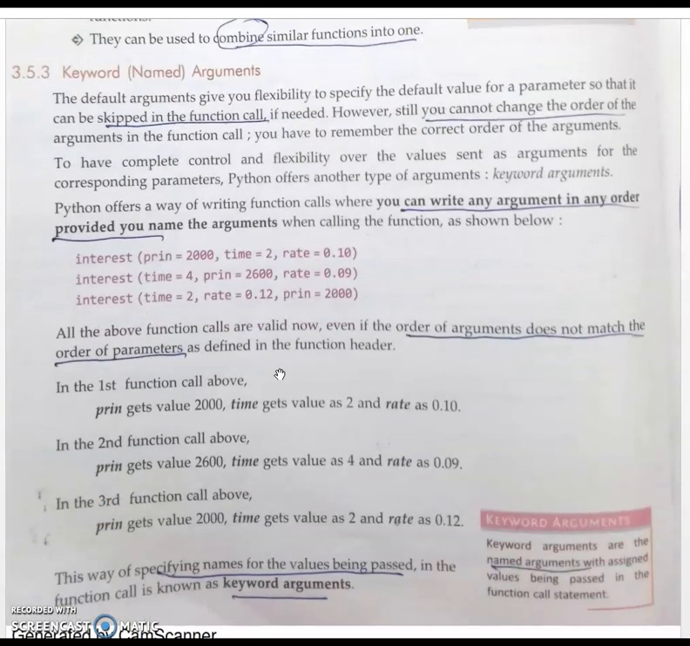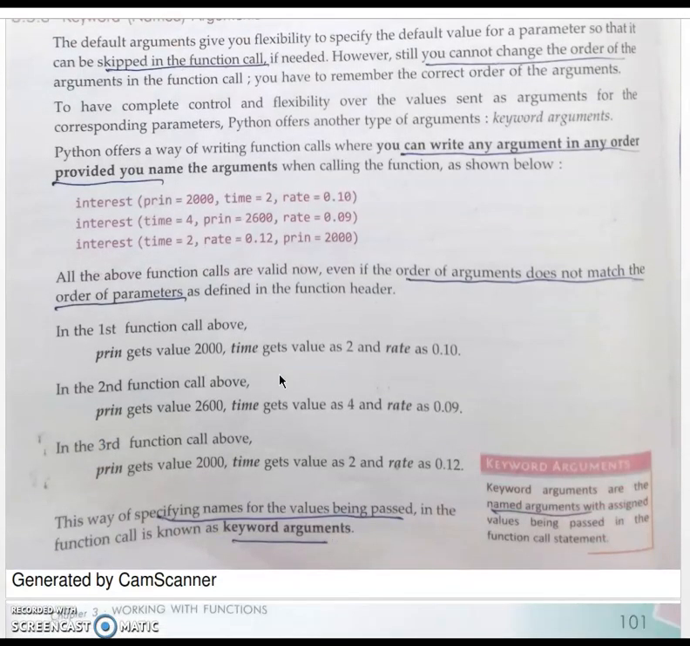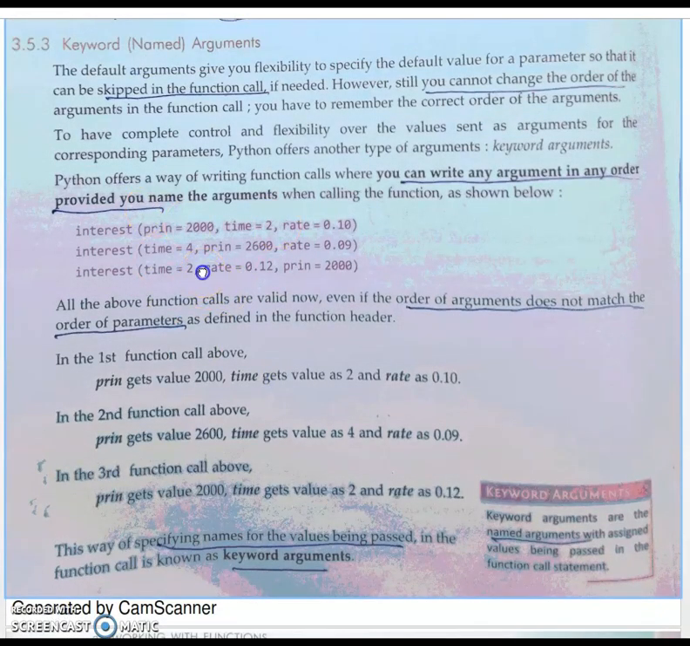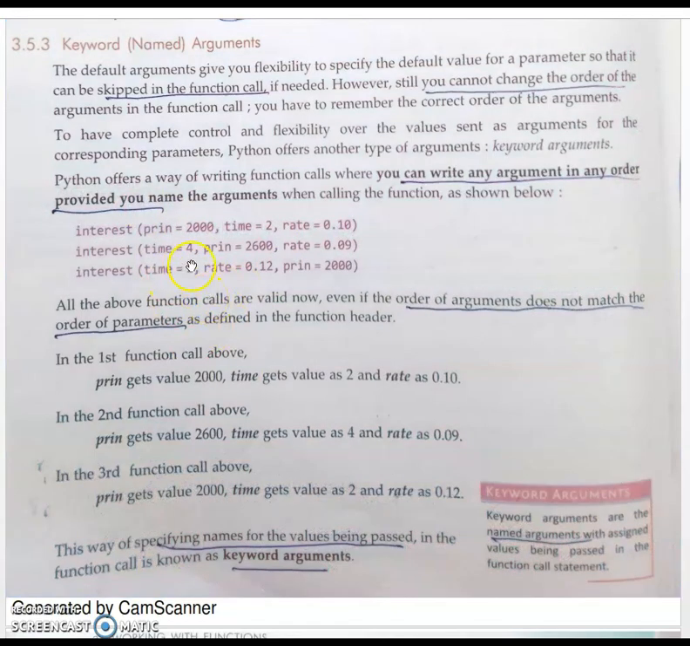Then keyword arguments are also called named arguments. We already discussed keywords here. With positional parameters you cannot change the order. But by specifying the keyword, you can change the order. You can write any argument in any order by providing the name of the argument. Okay, interest, principal.